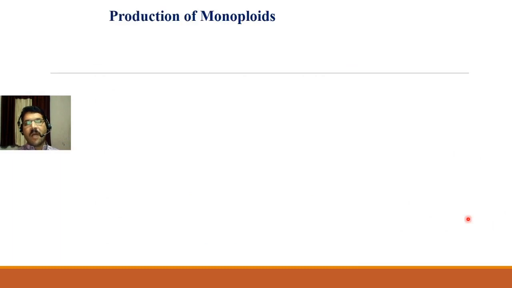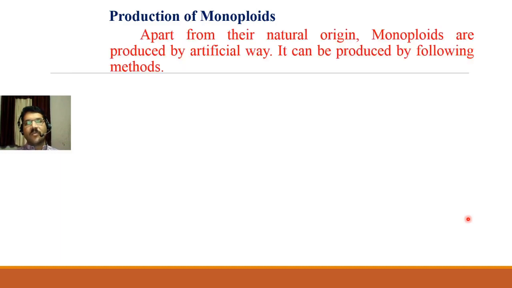Now we will see how can we produce monoploids. So there is a need to produce monoploids because they have different types of uses. So in laboratory, through experiments, how can we produce monoploids, we will see here. So apart from their natural origin, monoploids are produced by artificial way, and they can be produced by different methods.